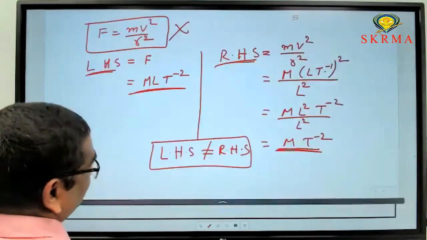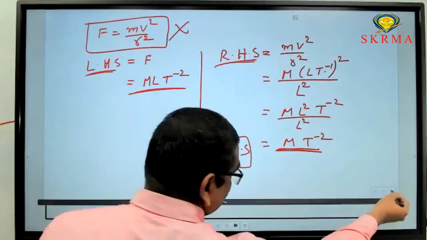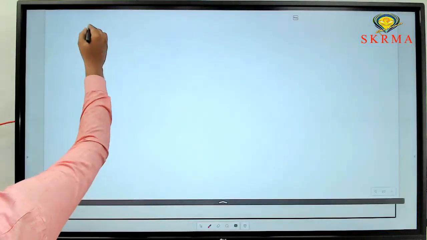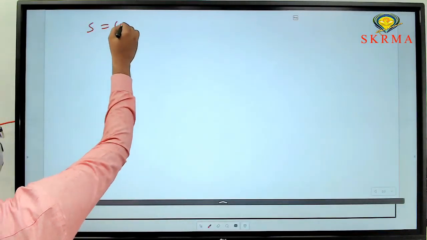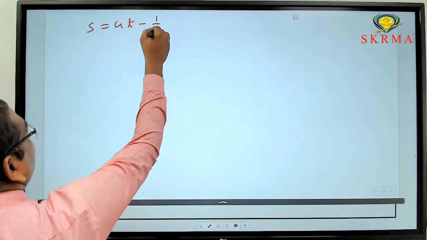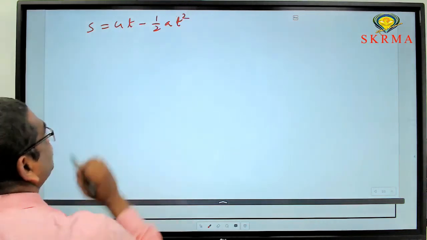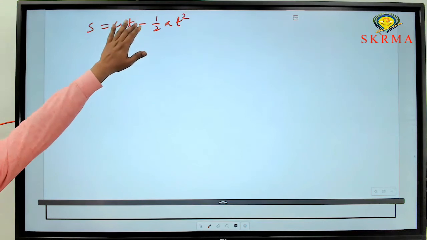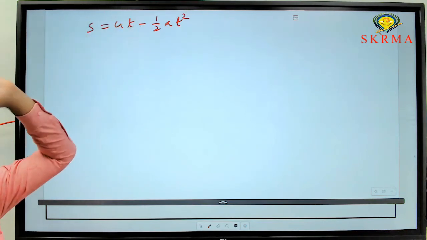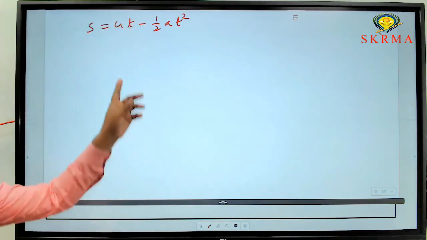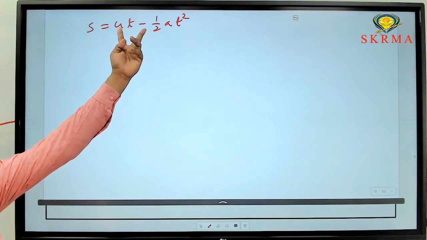So what is the given equation? S equal to ut minus half at square. So here a negative sign is there. That means we are subtracting. If you are going to subtract, then these should have the same dimensional formula.